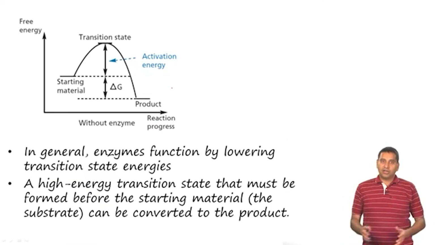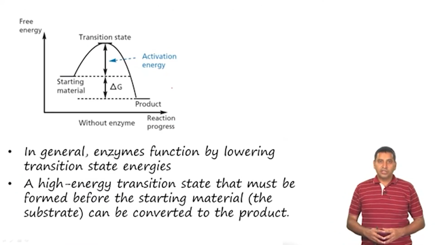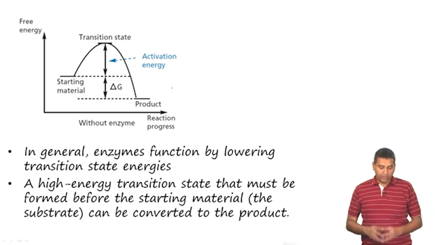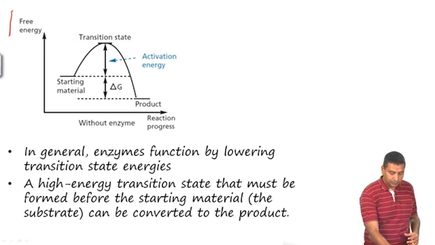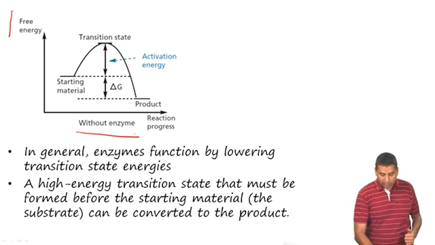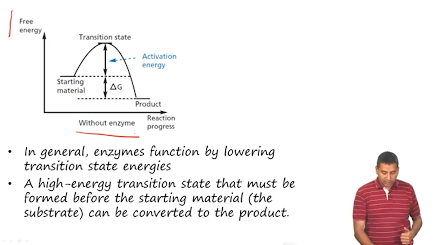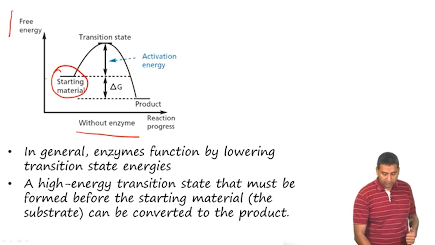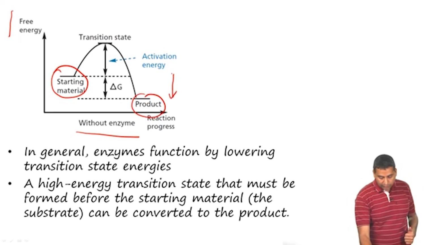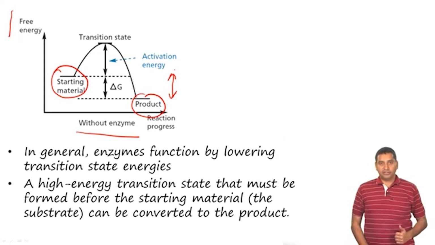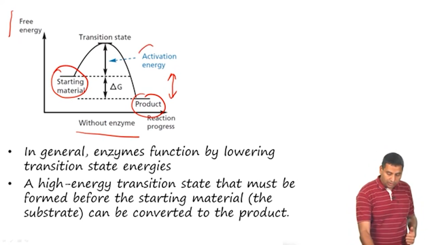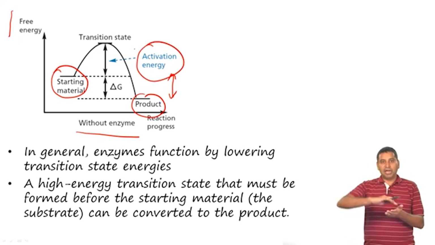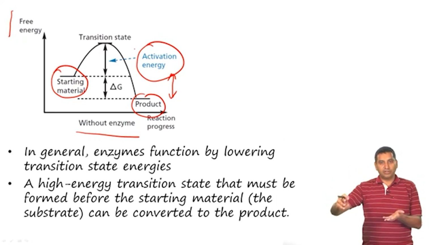In order to understand how this catalysis occurs, let us look at a typical free energy diagram. So, here on the y axis is free energy, and here is the reaction coordinate, and this is the starting material which is represented here, and here is the product. This difference in energy is delta G for the reaction, and here is what we call the activation energy or the barrier required for the reaction to occur.